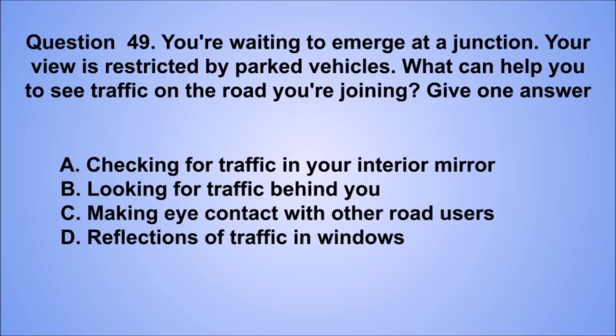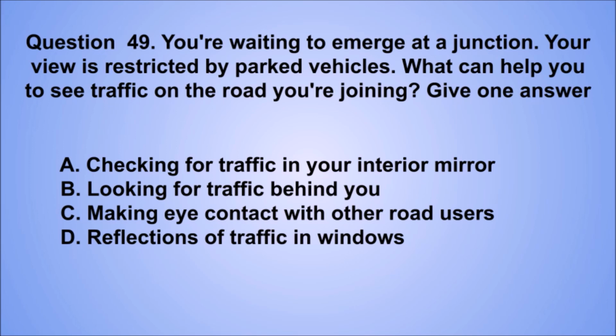Question 49. You're waiting to emerge at a junction. Your view is restricted by parked vehicles. What can help you to see traffic on the road you're joining? Give one answer. A. Checking for traffic in your interior mirror. B. Looking for traffic behind you. C. Making eye contact with other road users.